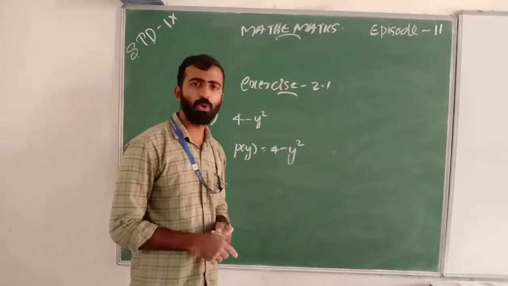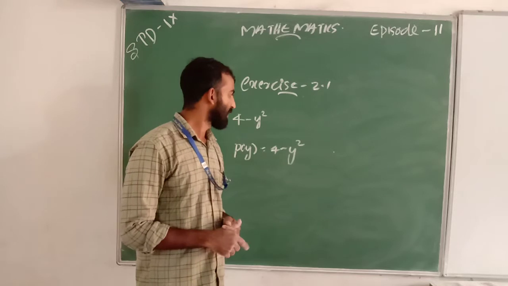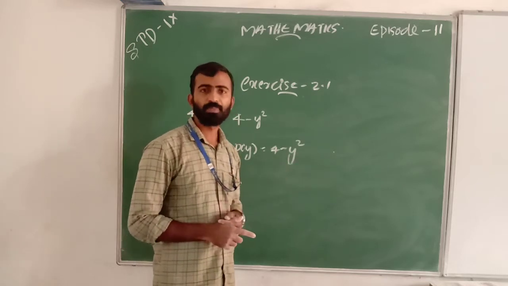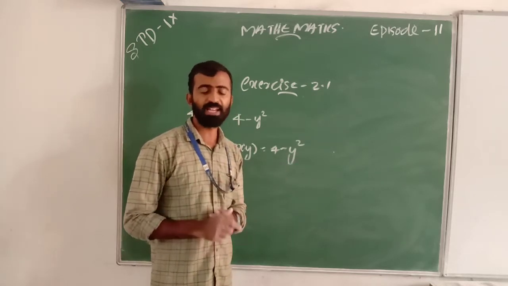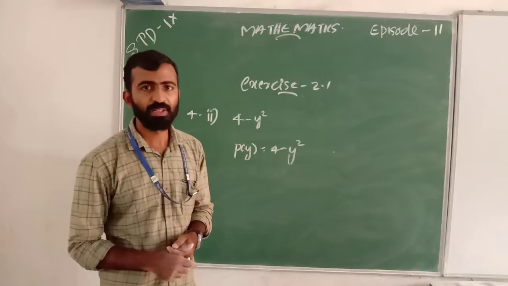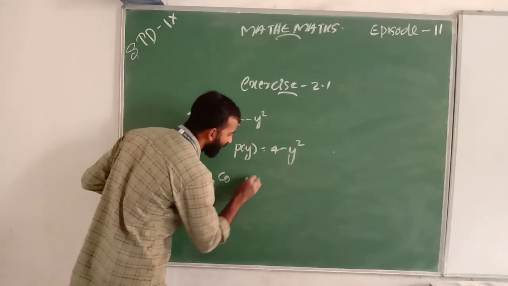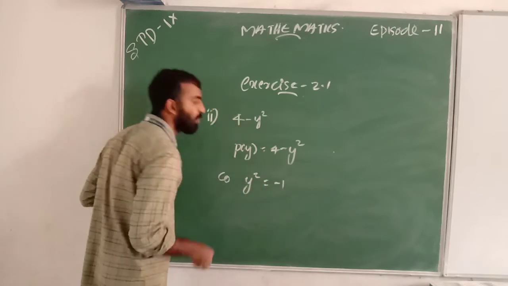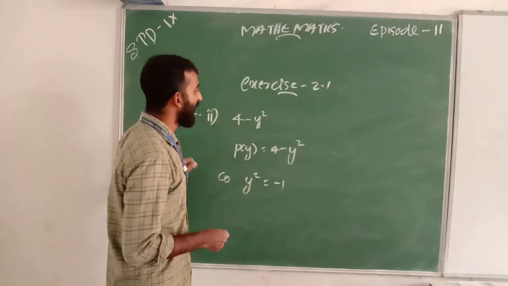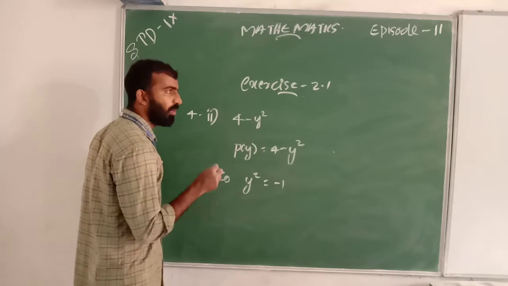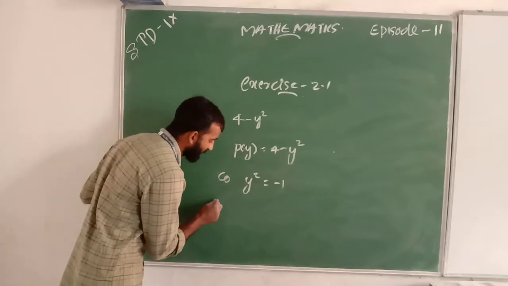Only y square exists, and the coefficient of y square is -1.